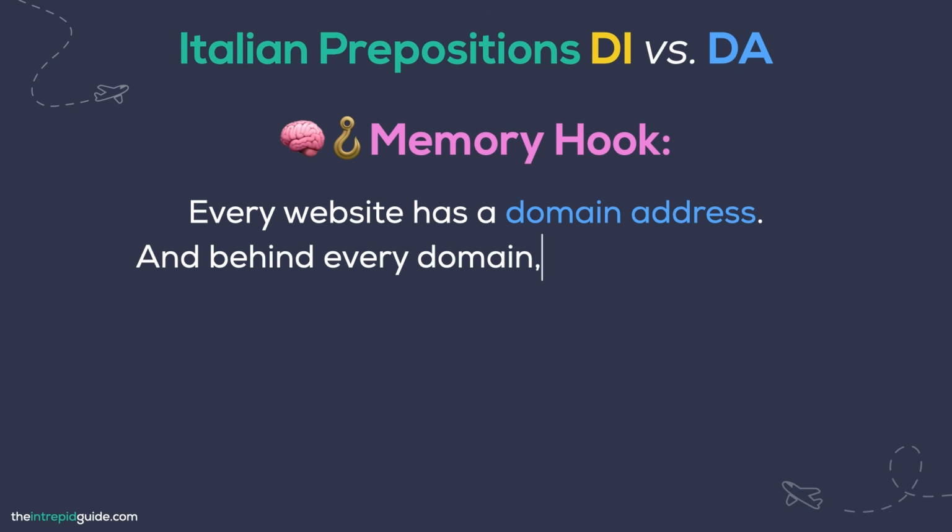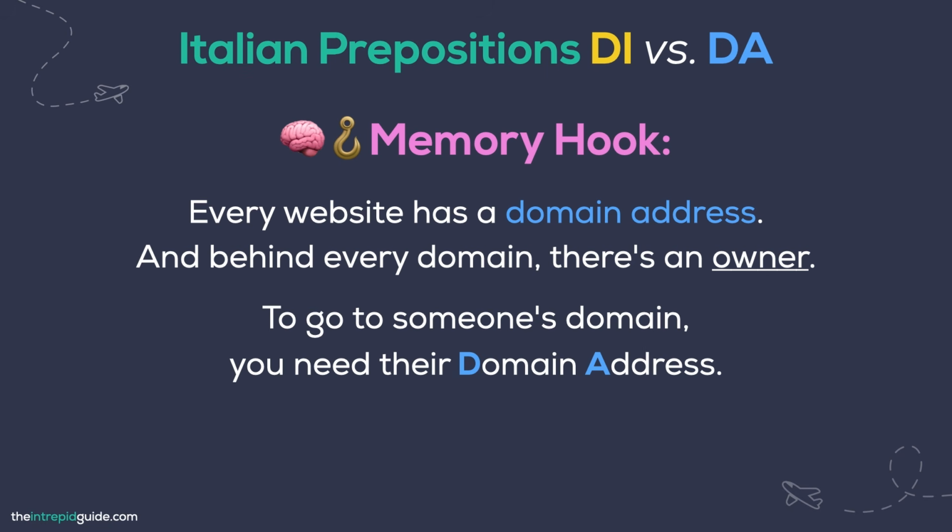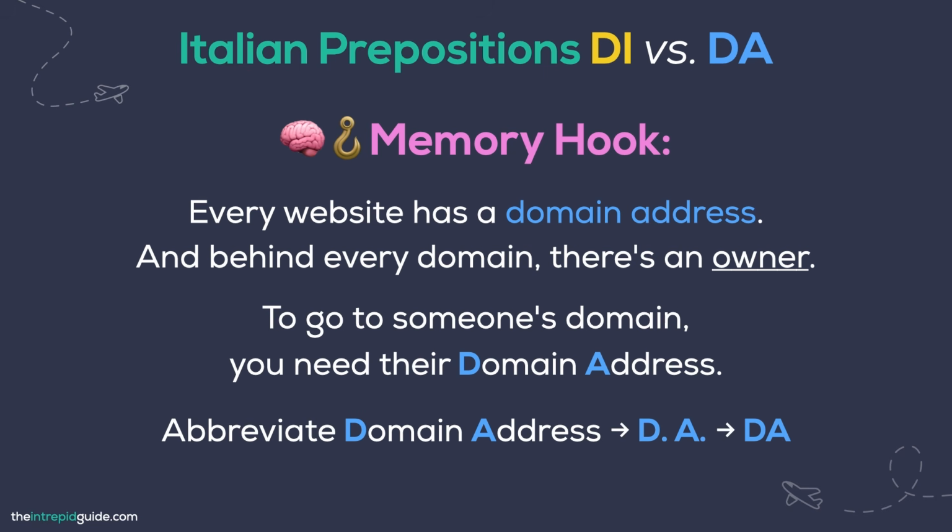Every website has a domain address, a URL, like theintrepidguide.com. And behind every domain, there's an owner, a person usually. Tito is the owner of his domain, his restaurant. And to go to someone's domain, you need their address, their domain address. There's your clue. If we abbreviate domain address, we get da. And this is the preposition that we need to use.